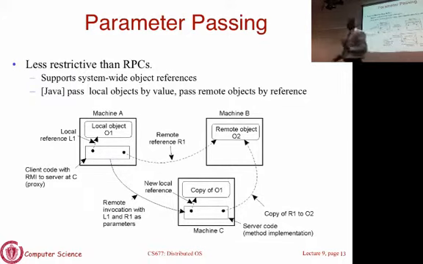So essentially, remote objects are passed by reference, local objects are passed by value. That's the basic semantics of how objects are passed in Java.